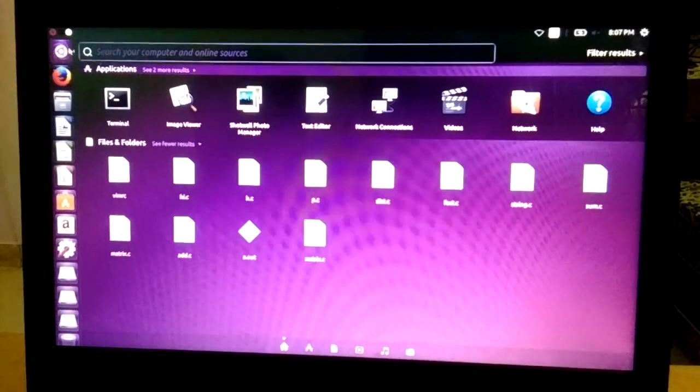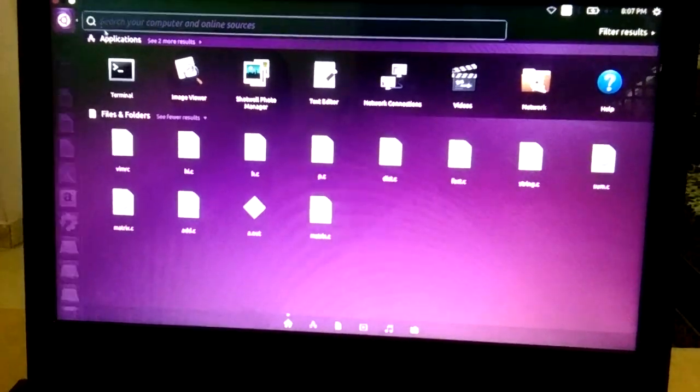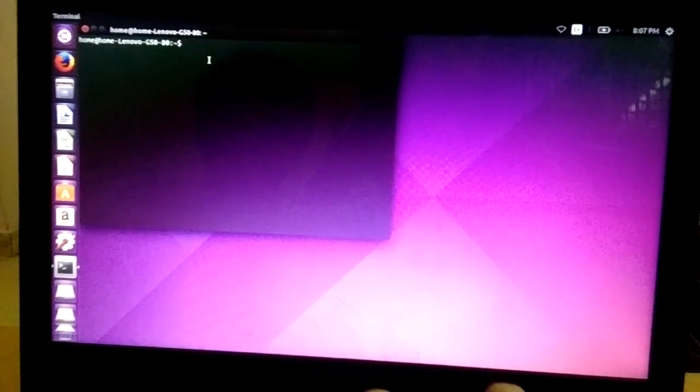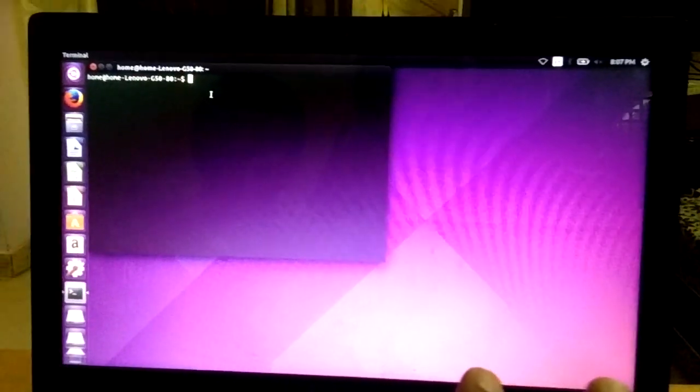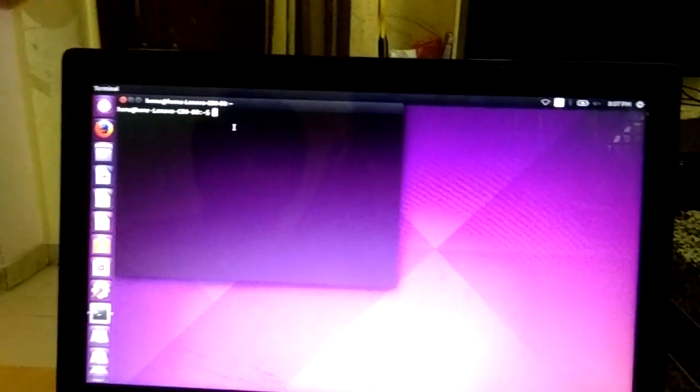When you click on the search icon, you will get the terminal. You can open the terminal now. As I said earlier, in the Ubuntu environment you have to edit the program using an editor. Like in the Windows operating system we have Notepad and MS Word, in a similar way in the Linux environment there is the vi editor and gedit. I will be using gedit as the editor.